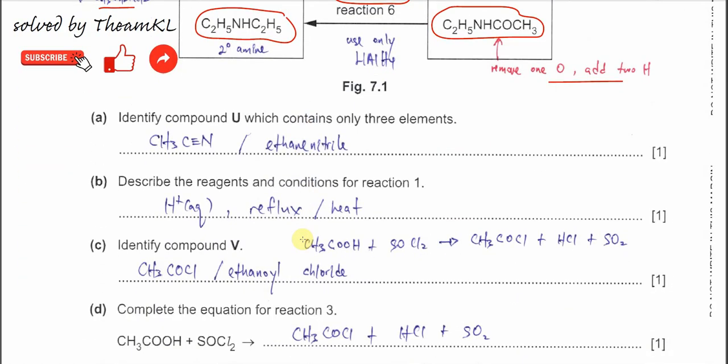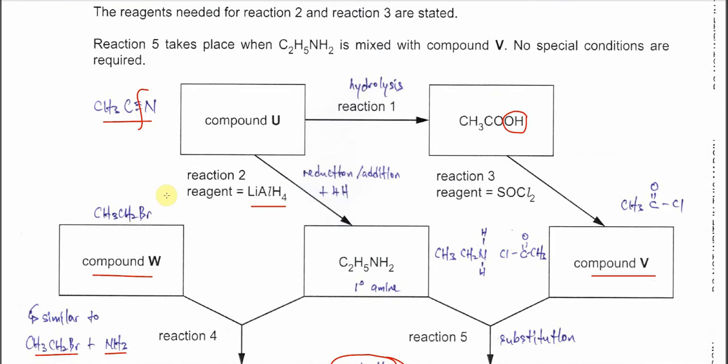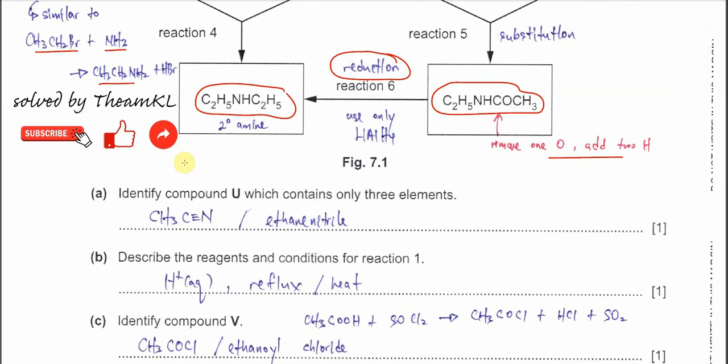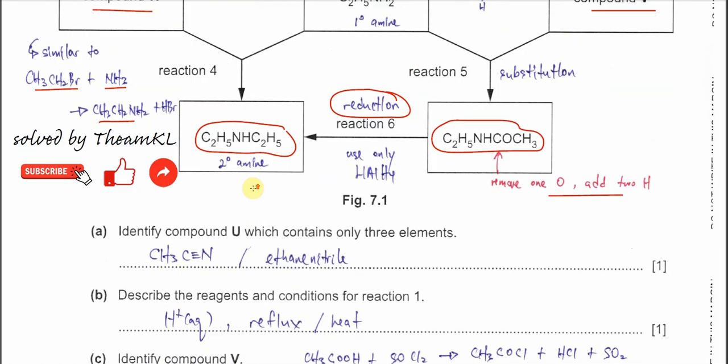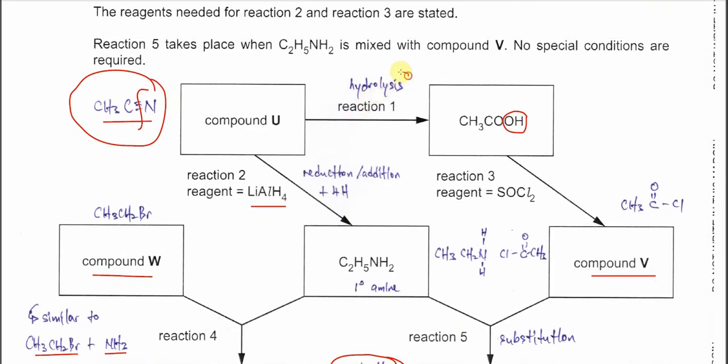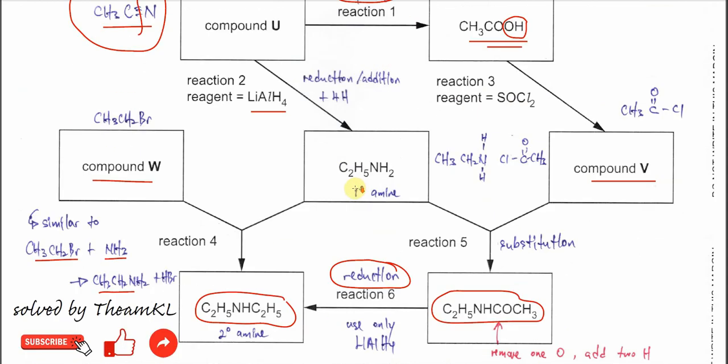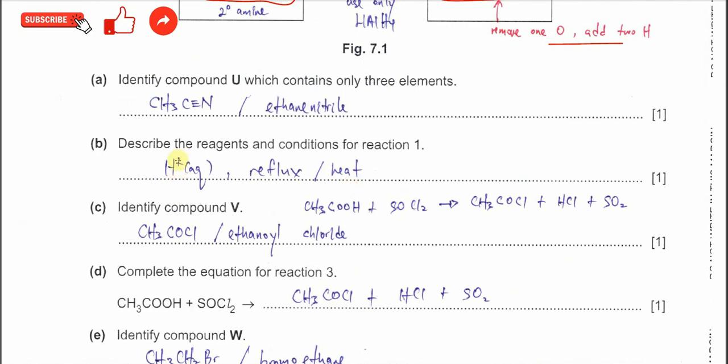So part A, identify compound U. I told you just now, compound U is ethane nitrile. You can give the name or you can give the formula. B, describe the reagents and conditions for reaction 1. Reaction 1 is hydrolysis. Because it's a carboxylic acid, we use acid hydrolysis. So you just need to put H+ (aq), heat under reflux.